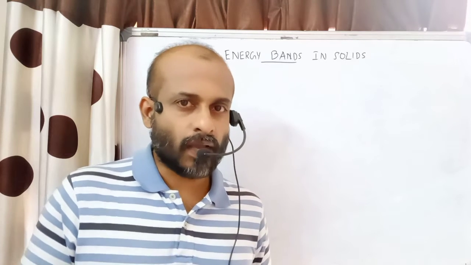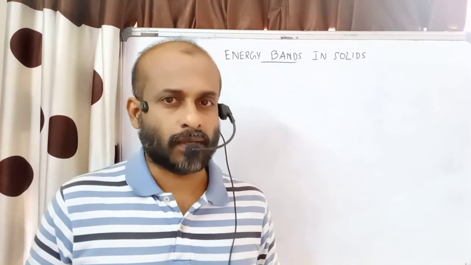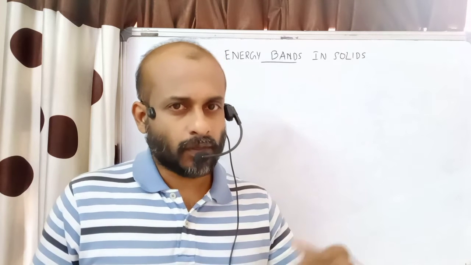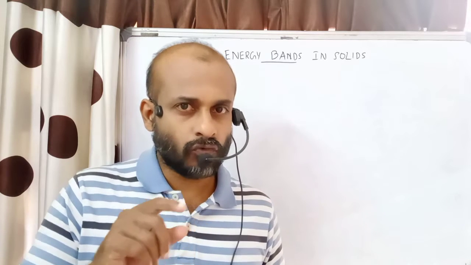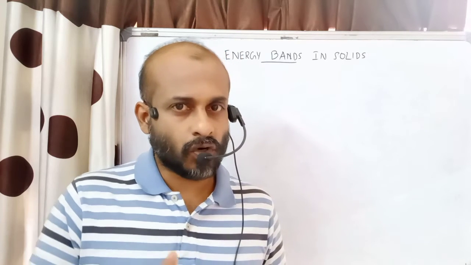In solids, there are two types of energy bands. One is the valence band and the other one is the conduction band. Valence band means the various energy levels possessed by electrons which are present in the valence shell. Sometimes if we give some energy, if we slightly heat a particular solid, a few electrons may eject from the valence orbit. That electron may be free and can move within the lattice of the crystal. It is not bound to the valence shell. Such electrons are called conduction electrons.